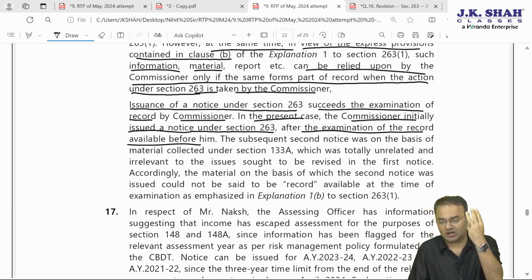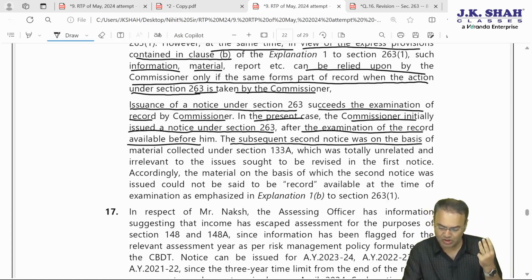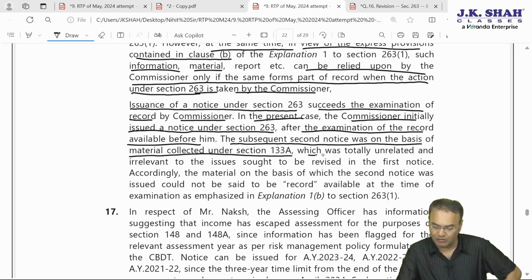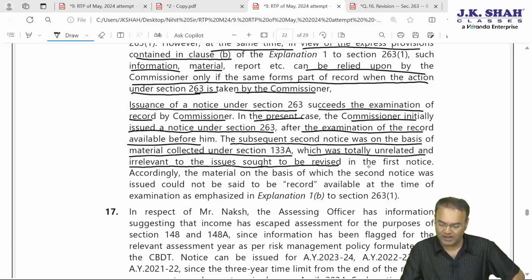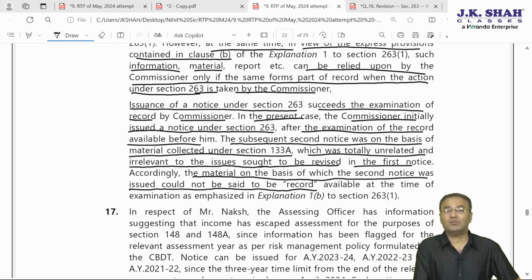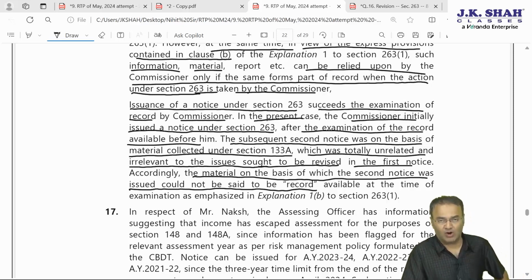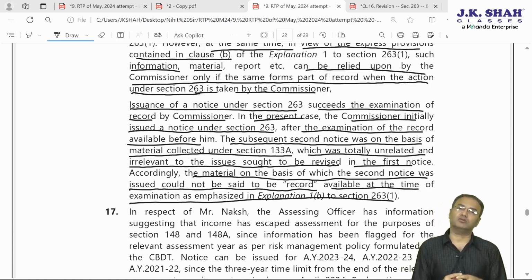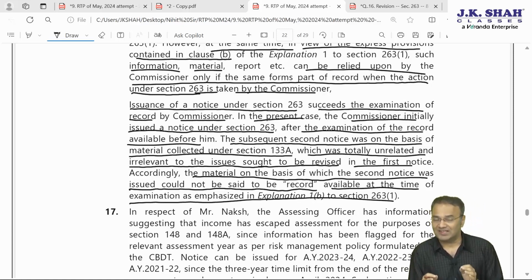Now the third stage, survey takes place. Subsequent second notice was on the basis of further material under 133A, which is additional material, which was totally unrelated and irrelevant to the issues sought to be revised in the first notice. Accordingly, material on the basis of which second notice was issued could not be said to be record. Eighth material cannot be considered as a part of the record. It is an absolutely additional material available at the time of examination as emphasized upon in explanation 1 to clause B to section 263(1). With that, 16th one is over.